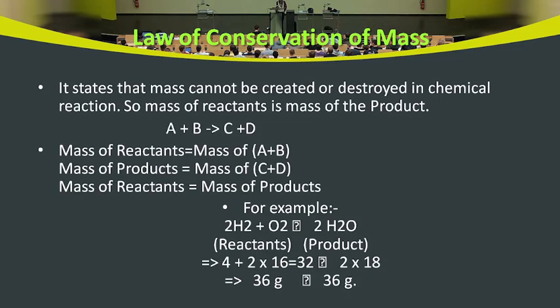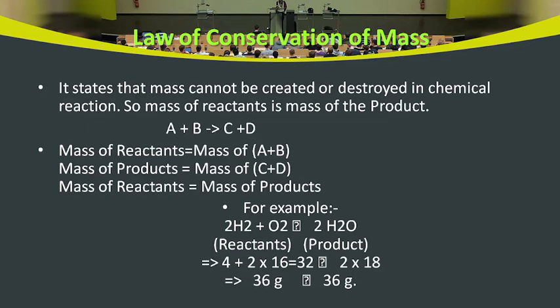I mean to say A plus B equals C plus D. This is the chemical reaction. In this reaction, mass of A plus B will always be equal to mass of C plus D. Means mass of reactants equals mass of products. For example, let us take one example. Hydrogen and oxygen are reacting and combining, and the new product is water. So reactants are hydrogen and oxygen and the product is water.